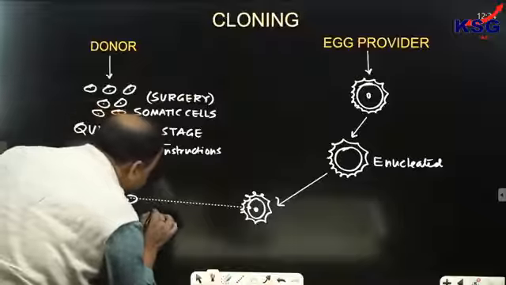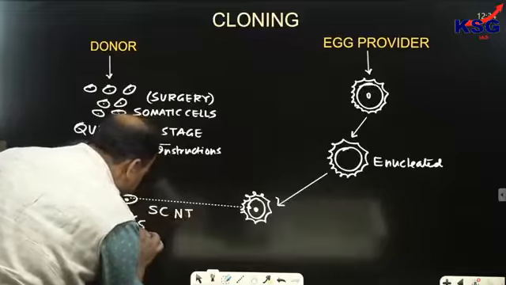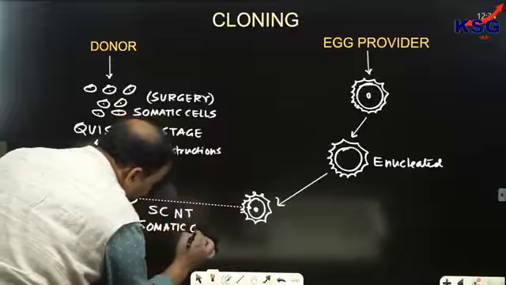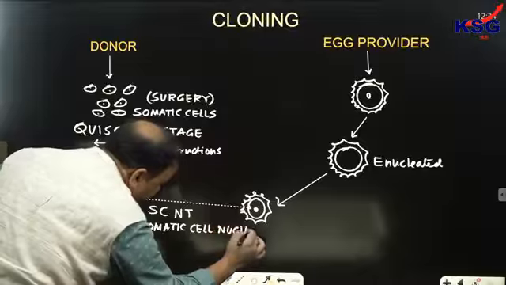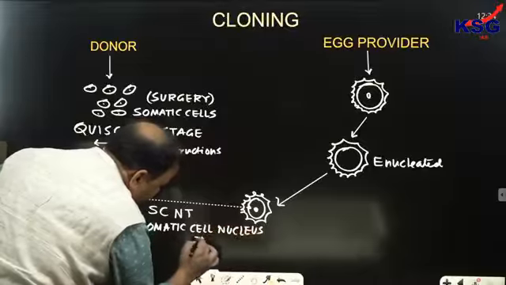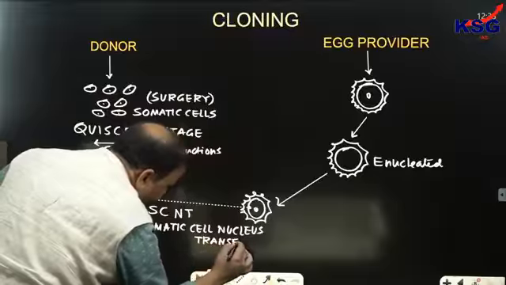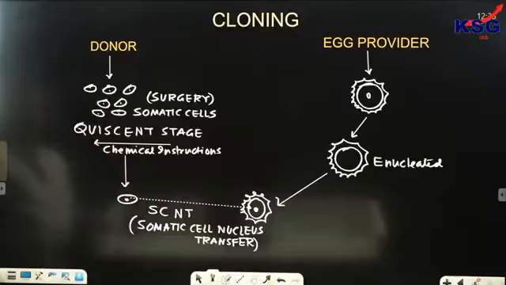It is called SCNT. SCNT means somatic cell nucleus transfer. Clear? Somatic cell nucleus transfer.